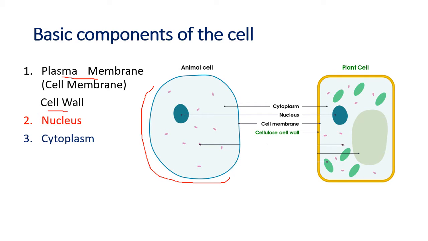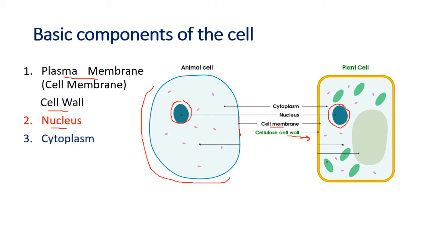The cell wall is only there in what? In the plant cell. So you have a cell membrane in both cells. You can see the cell membrane is a coating on the animal cell and on the inner side of the plant cell. But the cell wall is only in the plant cell. Then we have the nucleus, a big dense protoplasm. The nucleus is there in the animal cell and also in the plant cell.